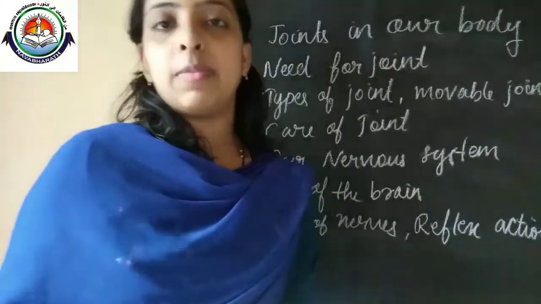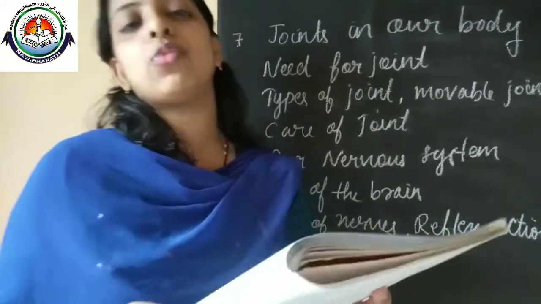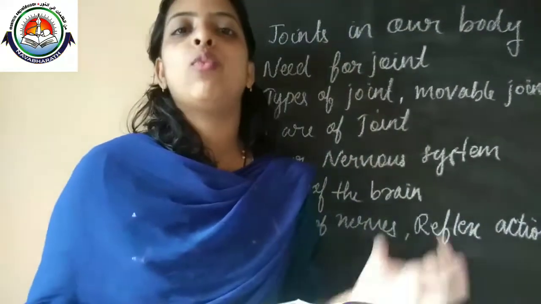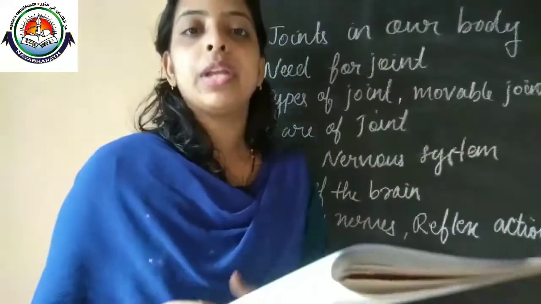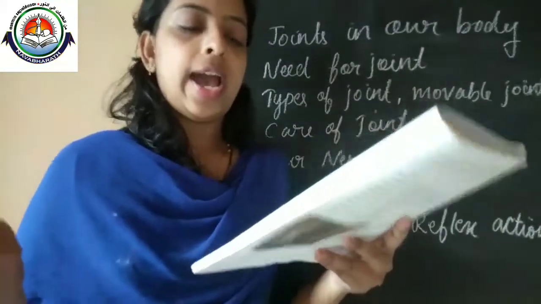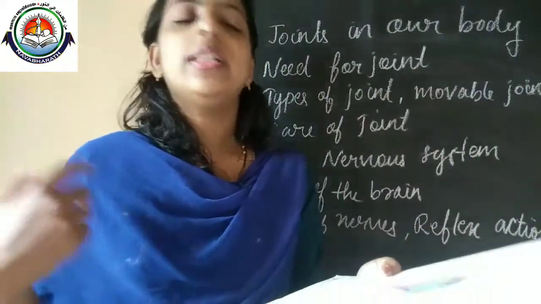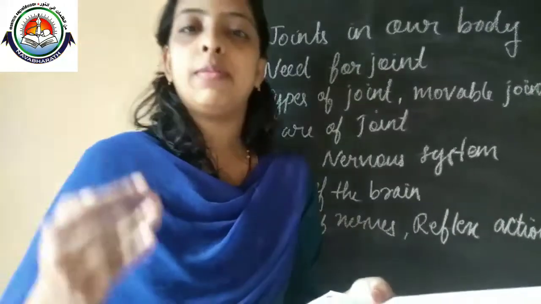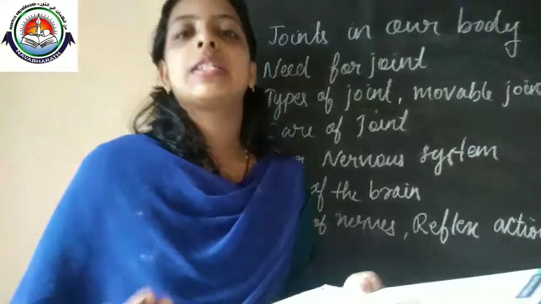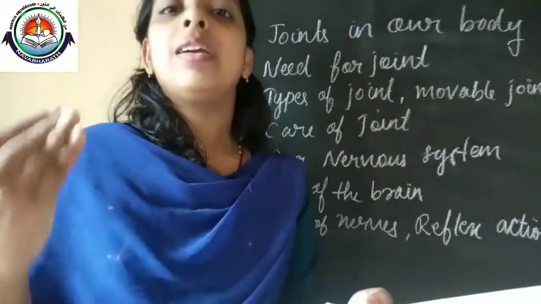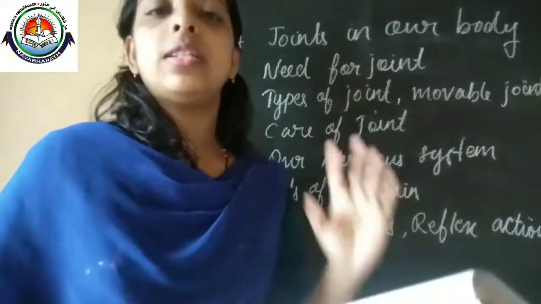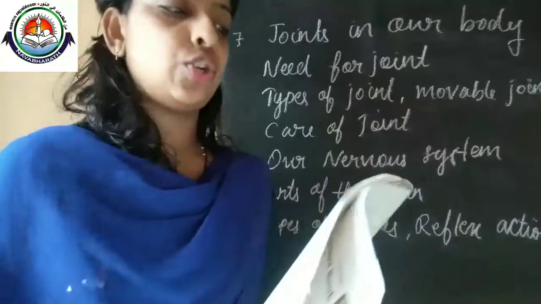The cerebellum is the second largest part of our brain, and it is placed just below the cerebrum. What is the function of the cerebellum? The cerebellum helps with movement of muscles, and it gives balance to our body. The third one is the brainstem, the smallest part, and it connects the brain to the spinal cord. It mainly controls involuntary activities like breathing, heartbeat, and also digestion of food.